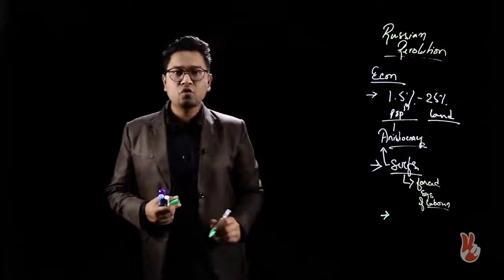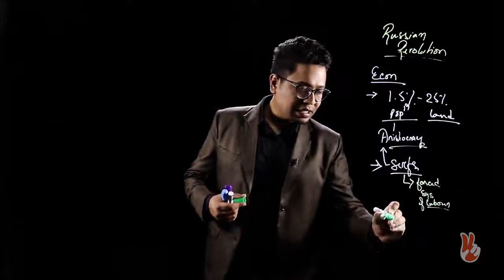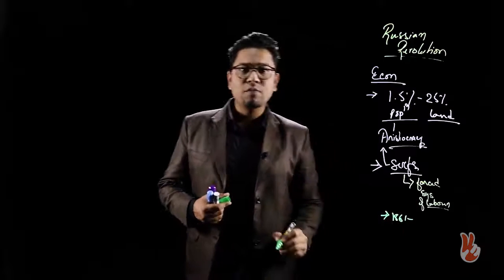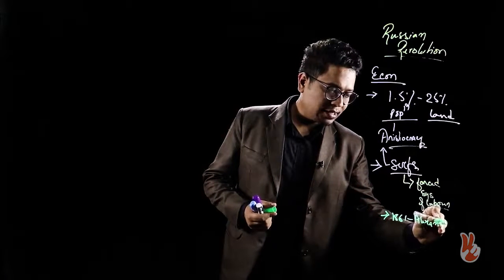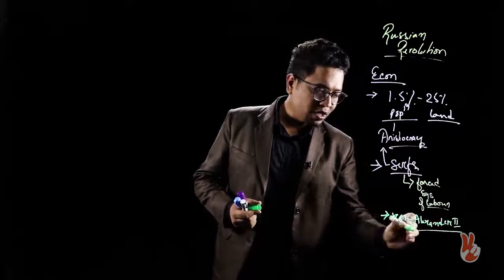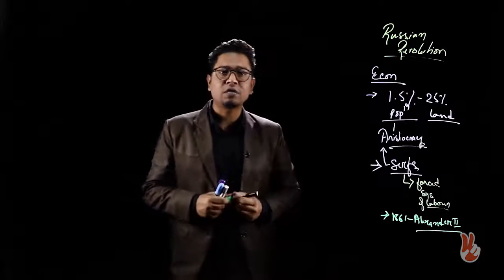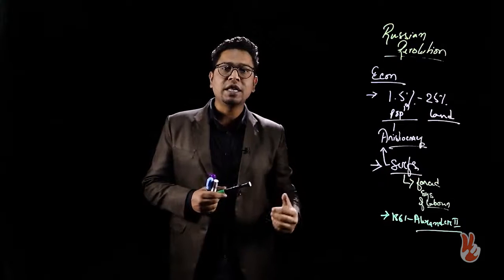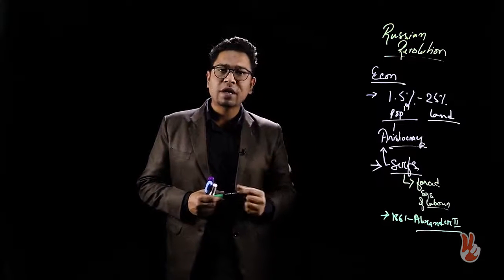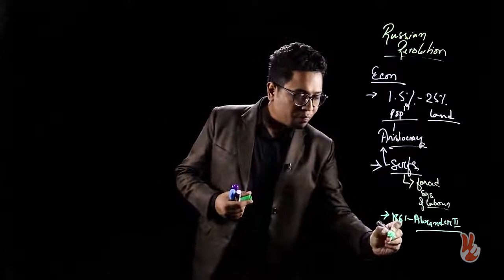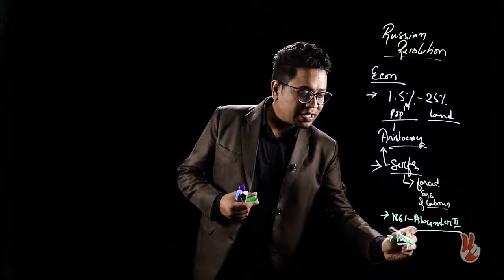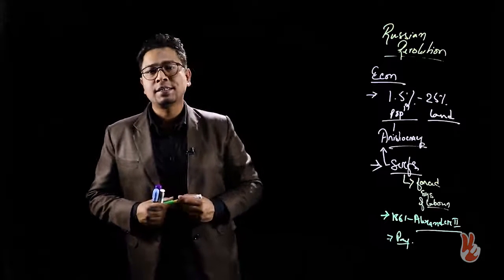Now, apart from that, you also have to remember that in 1861, the reforming Tsar Alexander II, who believed in the ideas of reforms, freed them. But there was a price that came with this freedom, and that was that the serfs had to pay the aristocracy back for the charges of their freedom.